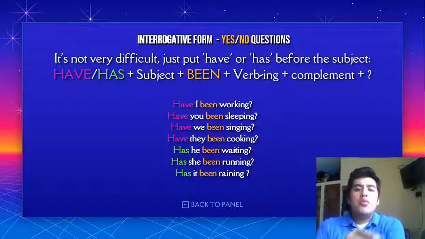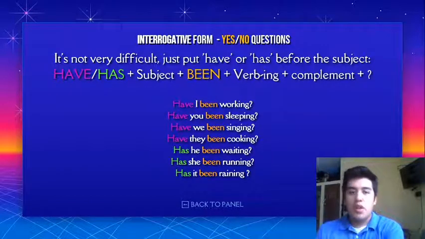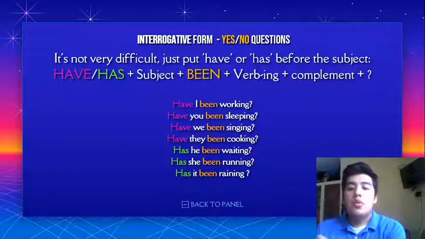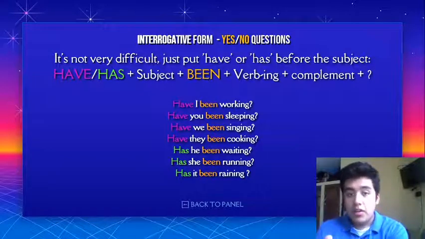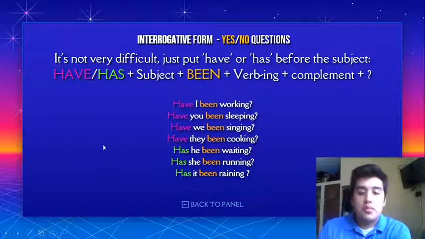Now the interrogative form, the yes/no questions. It's not very difficult, just put have or has before the subject. Have, has, plus subject, plus been, plus the verb in ing form, and the complement. Have I been working? Have you been sleeping? Has he been waiting? Has it been raining? See, in this way.